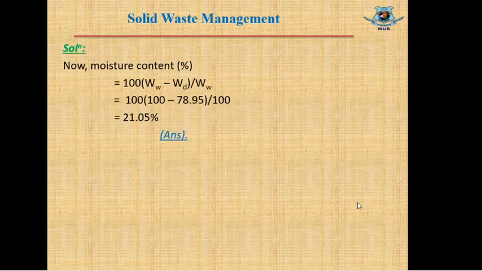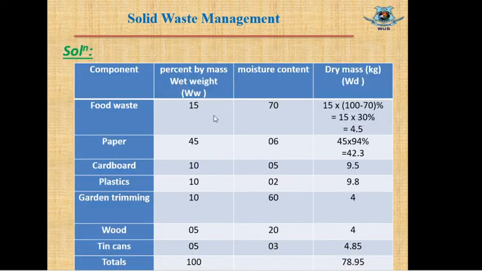Then we know the moisture content is 100 times (WW minus WD) divided by WW. This WW is the weight of moist material or moist solid waste, and this WD is the weight of dry material. Both are now stated here in the table.